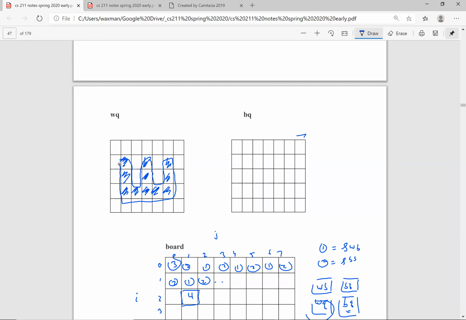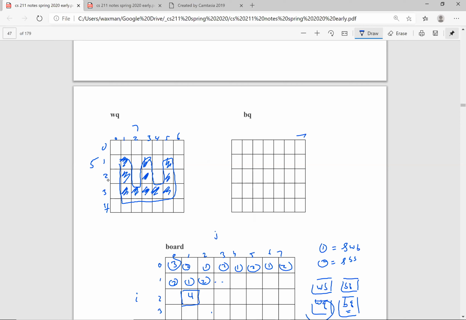So this is WQ. WQ is a box, means it's a 5 by 7 array of characters. And what we do is when we initialize it, we're going to initialize it all to white, to blanks. And so what we're going to do is 0, 1, 2, 3, 4. And this is going to be 0, 1, 2, 3, 4, 5, 6. And so we're going to write a bunch of assignment statements.